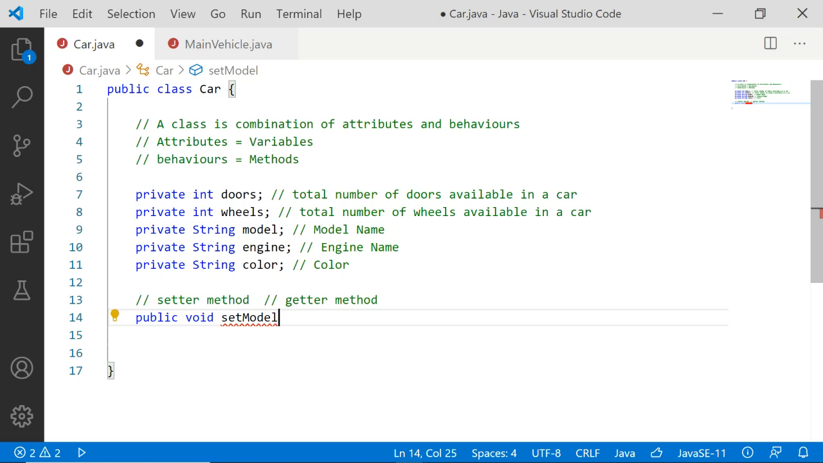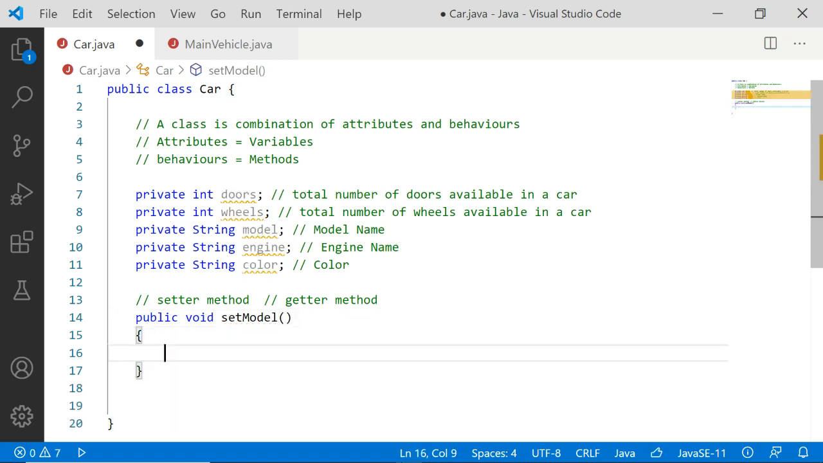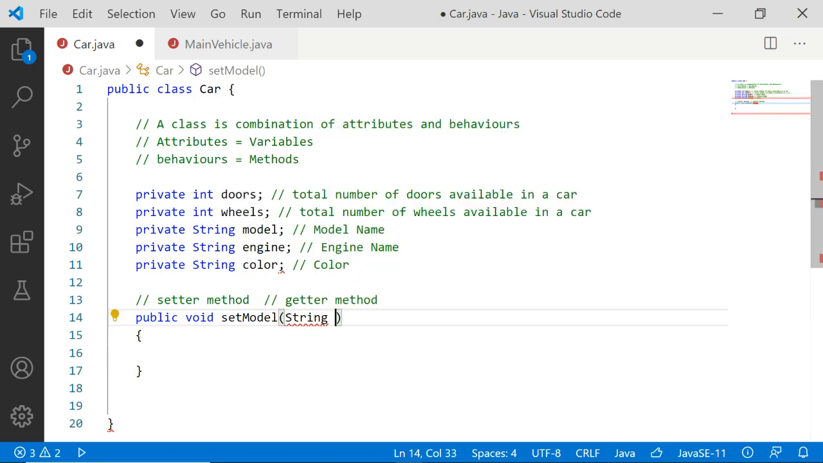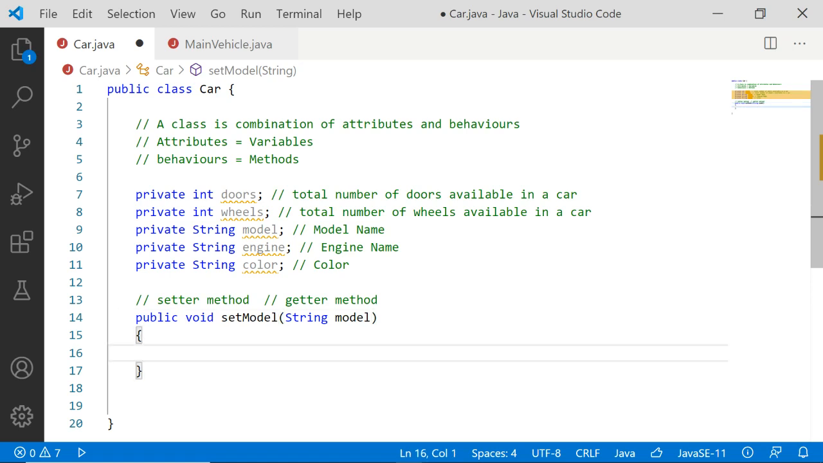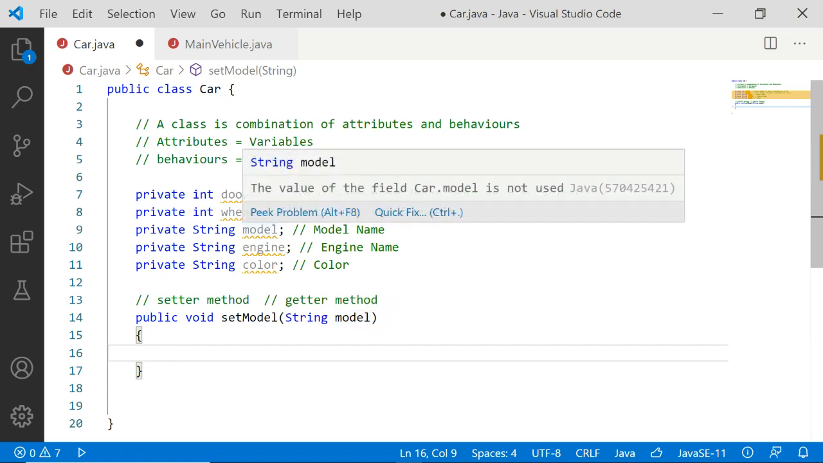So coming to the set model method, what is the argument? Because for setting model, you actually want a value, right? You want a value to set. So that value will be received as an argument. Model is actually a string attribute, so we provide an argument called model. This method will receive a model string, the model name, as an argument, and it has to assign that value to the attribute called model.